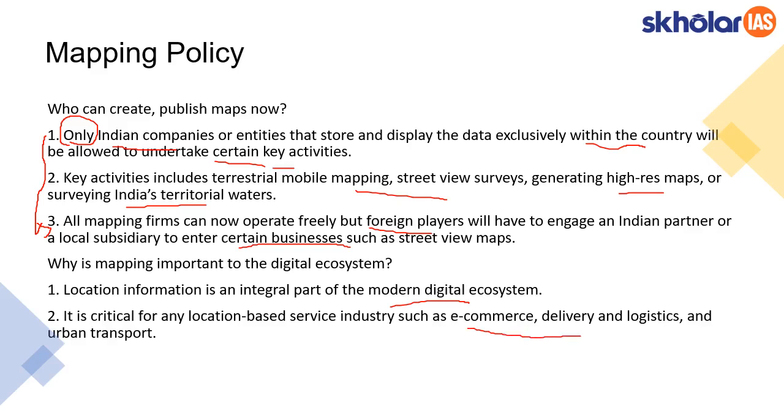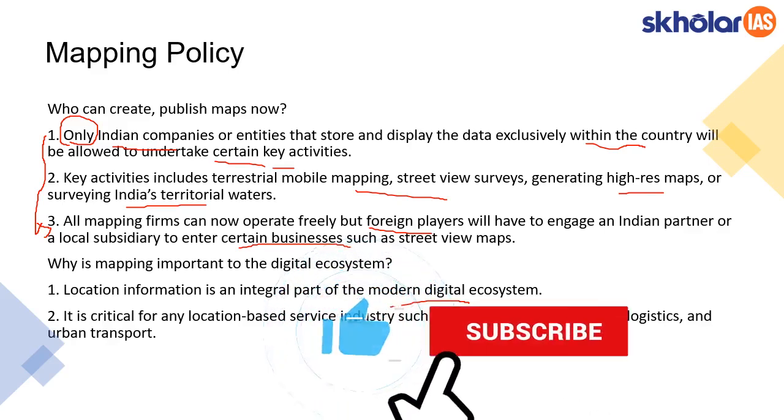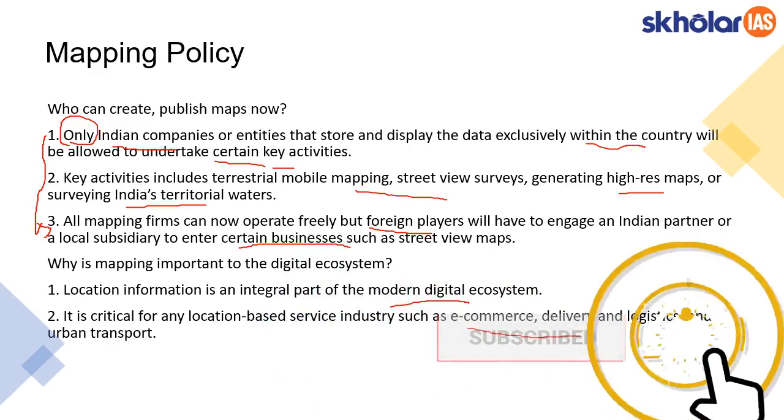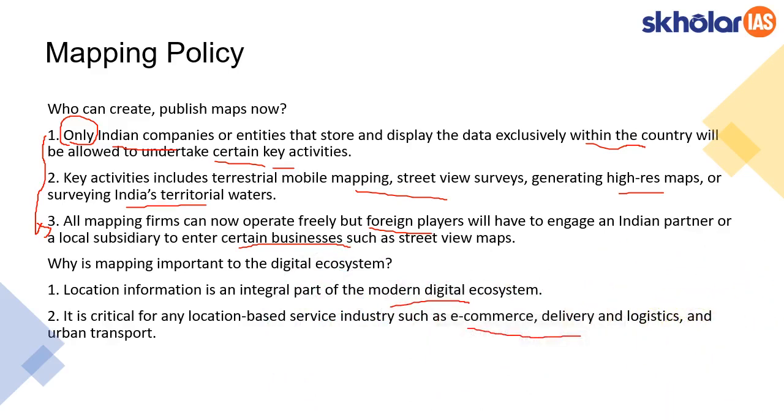So we know, let's say the firms that are operating in India, like Amazon, Flipkart, these are all online platforms, and they are delivering service only by use of these location based services, maps basically. So it becomes very important in the digital ecosystem. Mapping becomes an important part of the digital ecosystem.